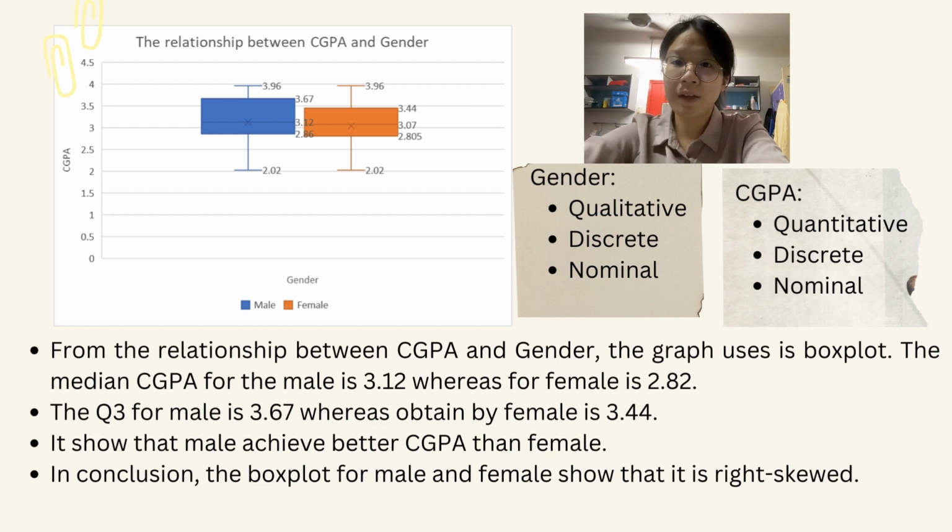The median CGPA for the male is 3.12, whereas for female is 2.82. The quarter 3 for male is 3.67, whereas obtained by female is 3.44. It shows that male achieve better CGPA than female. In conclusion, the box plot for male and female show that it's right skew.